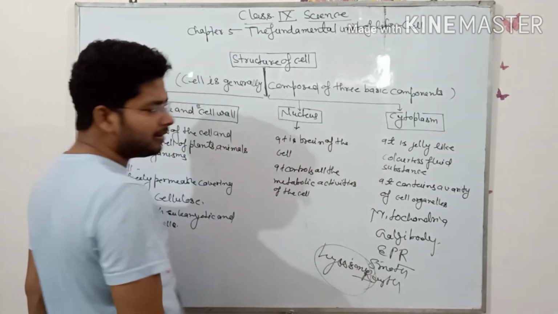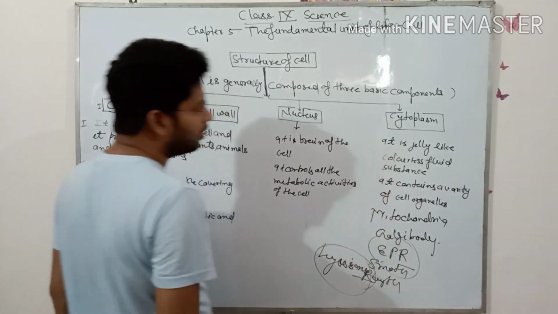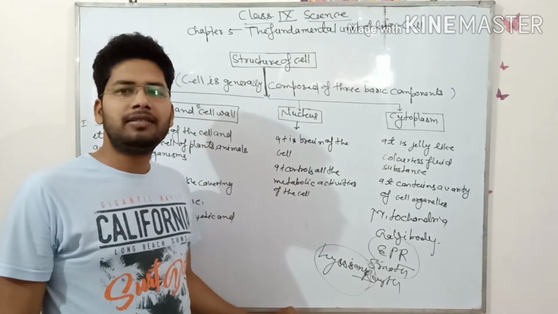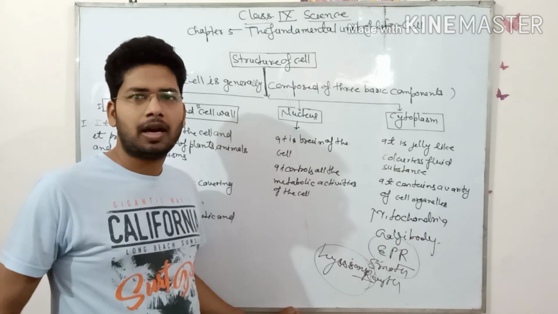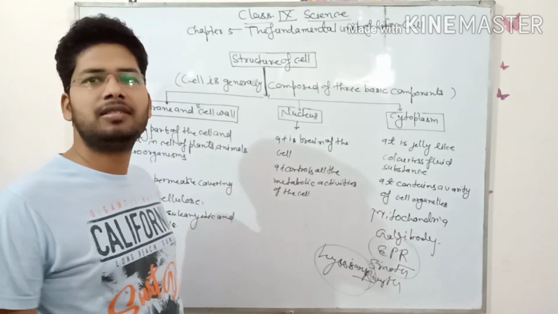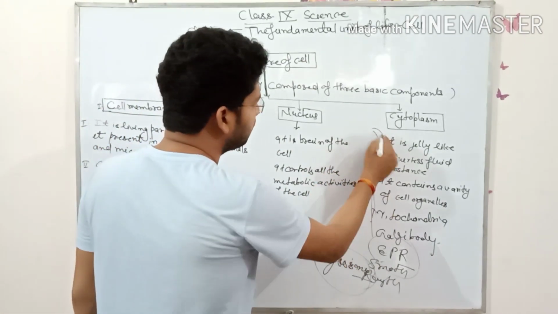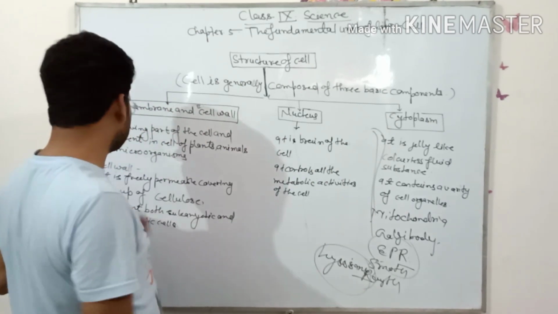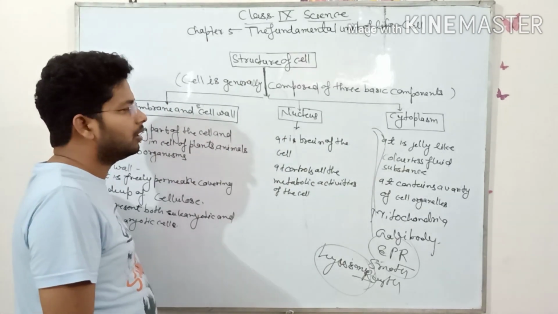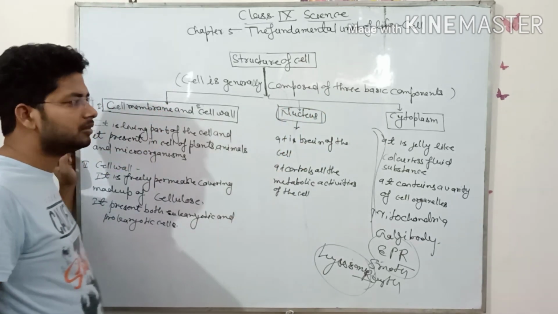Okay, and more, but you will notice the difference between animal cell and plant cell. I think you have learned about animal cell and plant cell. So another part of the cytoplasmic organelles we will discuss further, and again we will revise the nucleus.